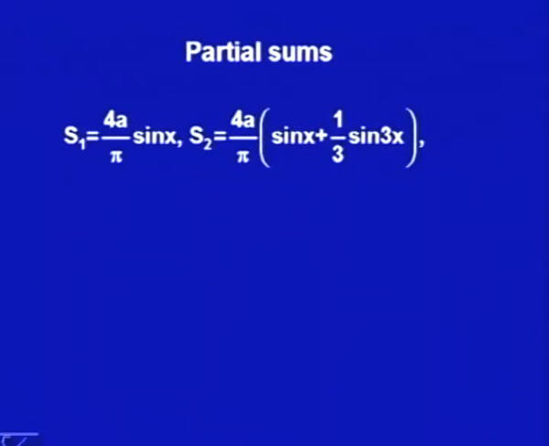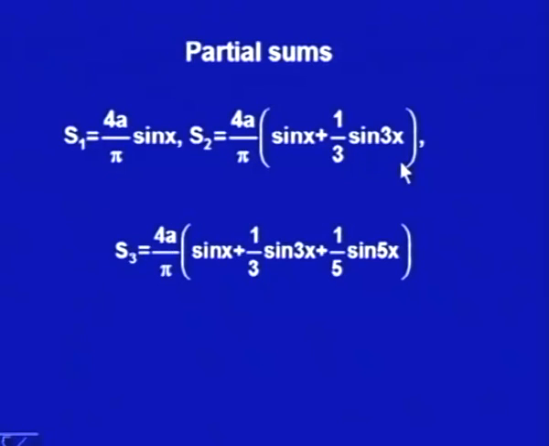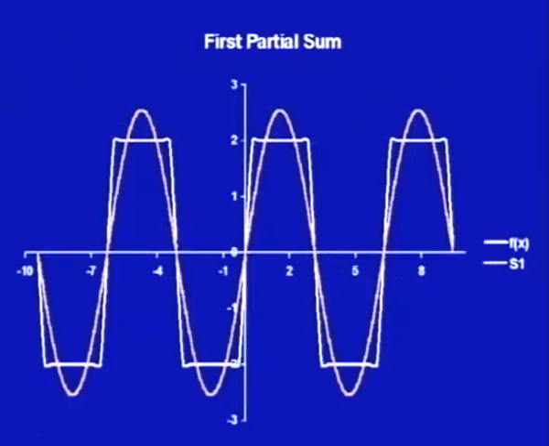If I take only the first term, S1, we call it 4a upon pi sin x. This is the first partial sum. S2 is 4a upon pi sin x plus 1 by 3 sin 3 x, and let us say S3, till 3 terms we are just writing over here. Let us try to see how the Fourier series approximates the function, by the graph.